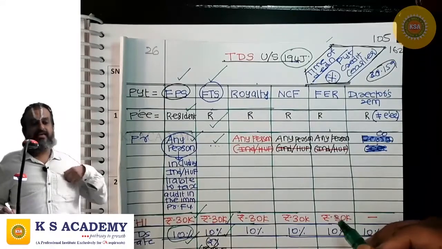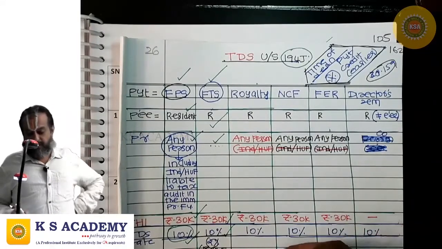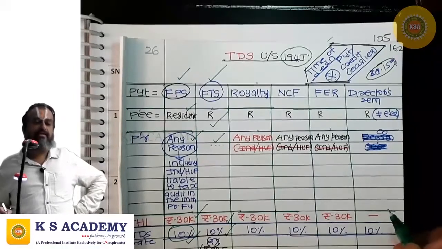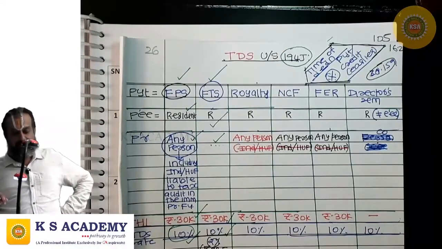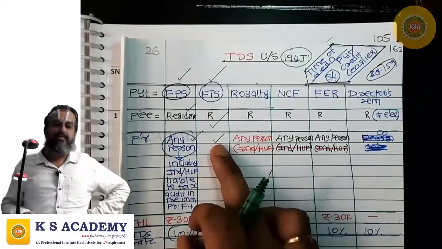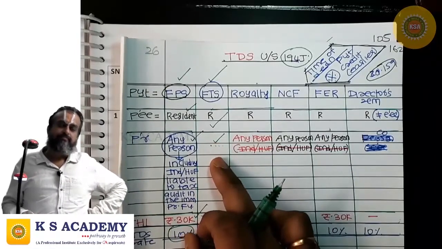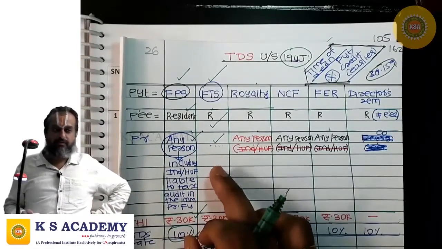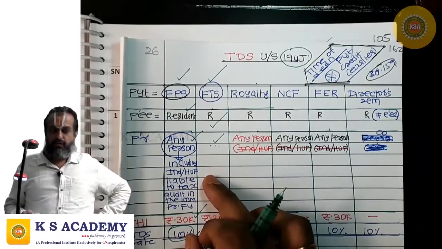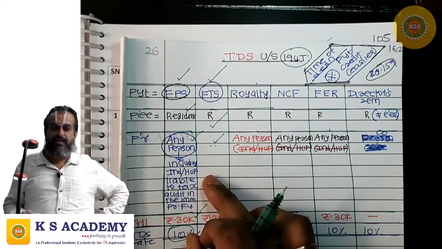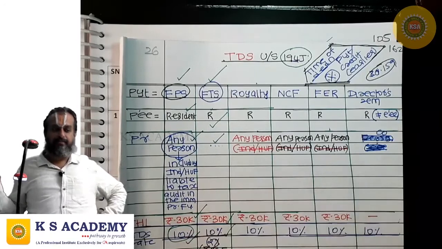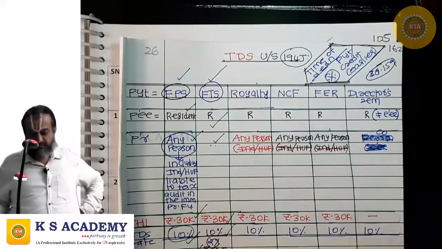But if the payee is a person in call center business, the TDS rate is 2%. And here also, if the payer is an individual or HUF, the TDS obligation under 194J arises only when that individual or HUF was liable to tax audit in the immediately preceding financial year.